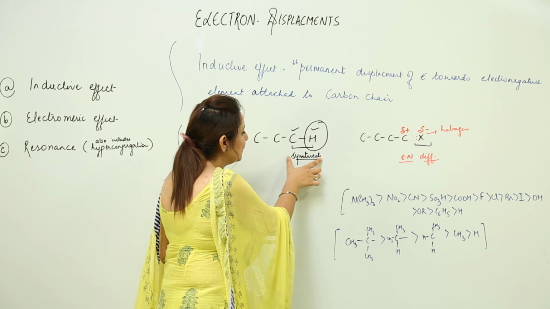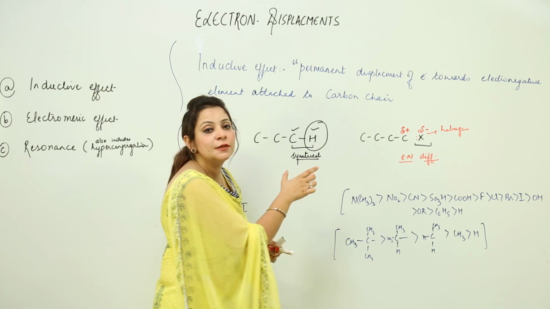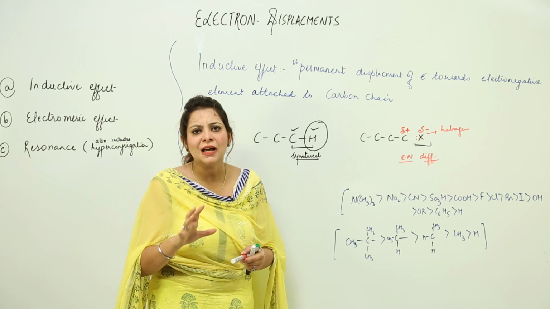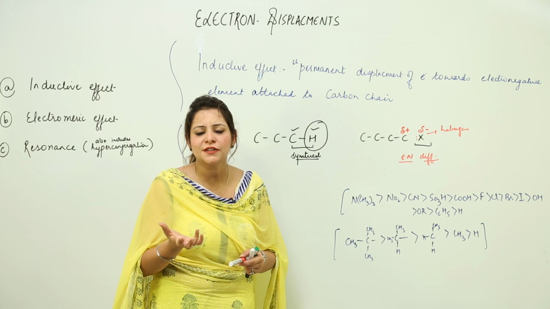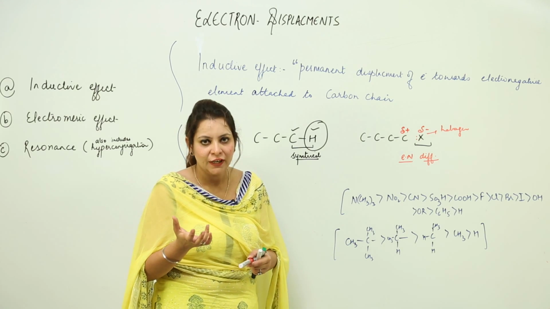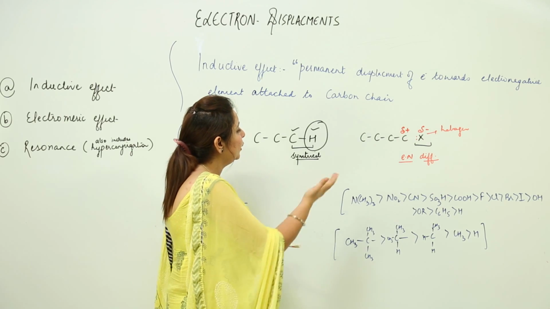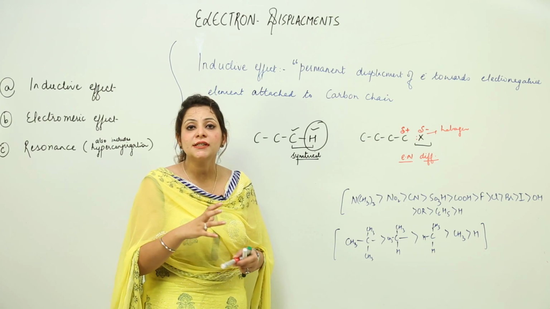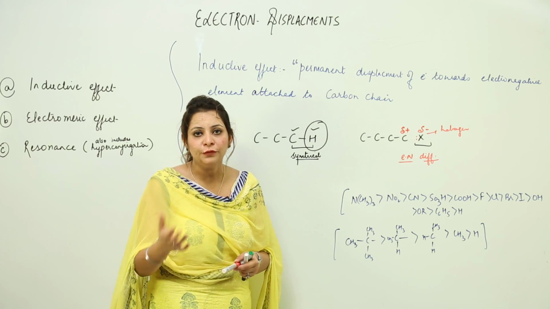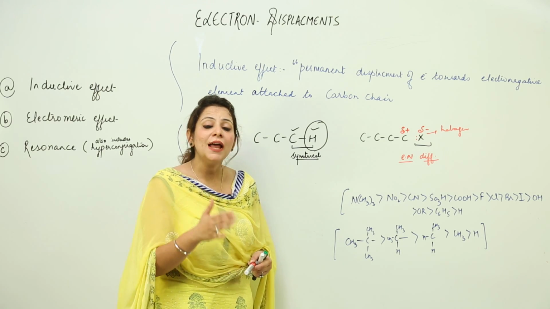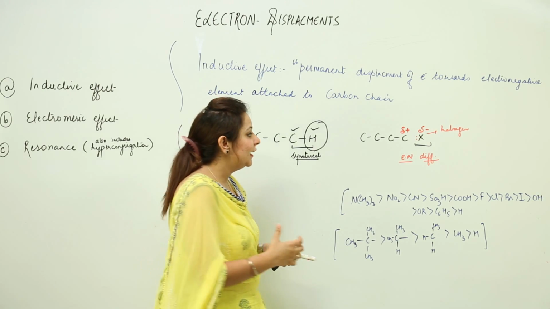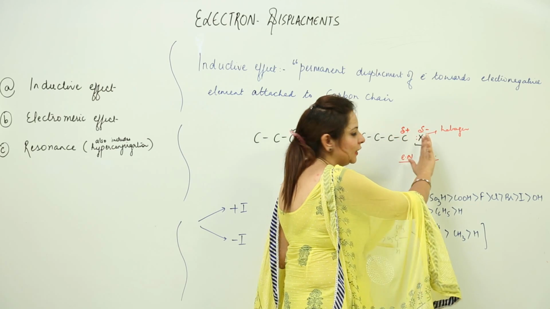In the carbon-hydrogen bond, the electron distribution is symmetrical because there is not much electronegativity difference. But if we replace this hydrogen with some halogen, say X, halogens are electronegative groups, so they will show their electronegativity behavior. They will attract the shared pair more towards themselves.